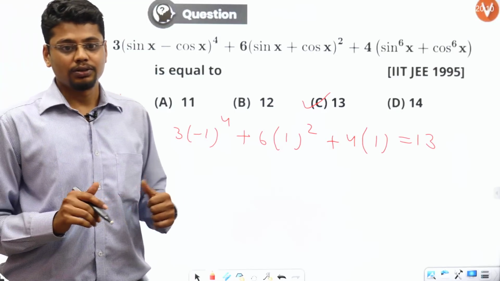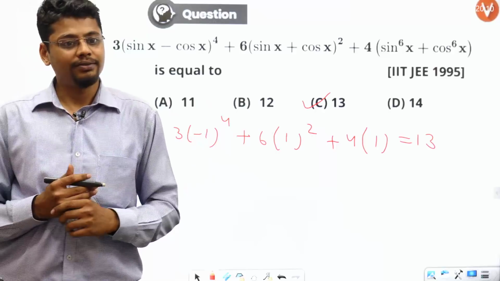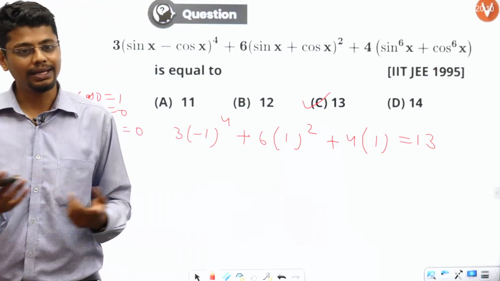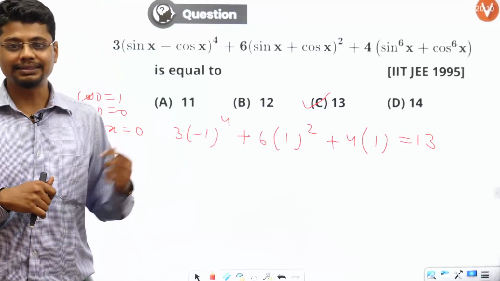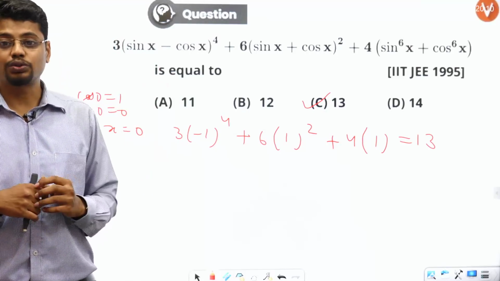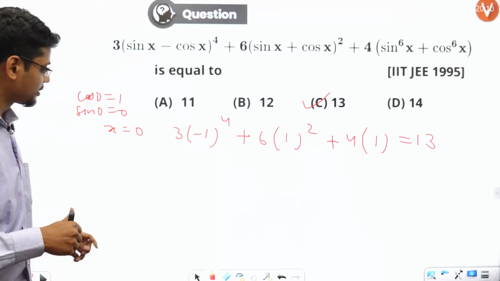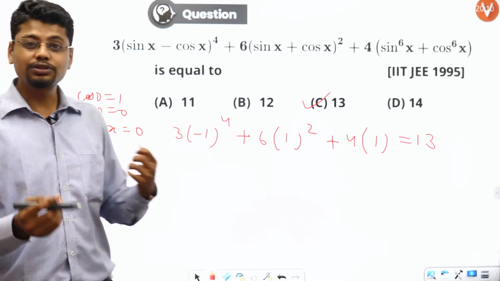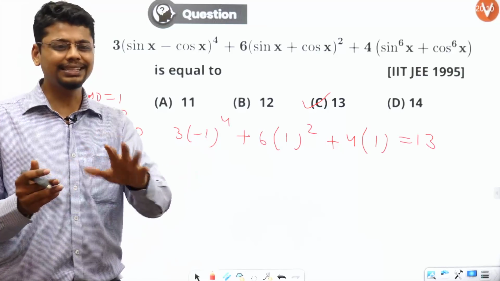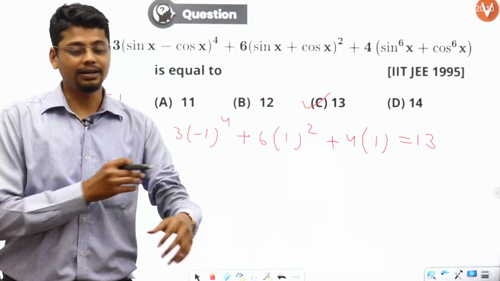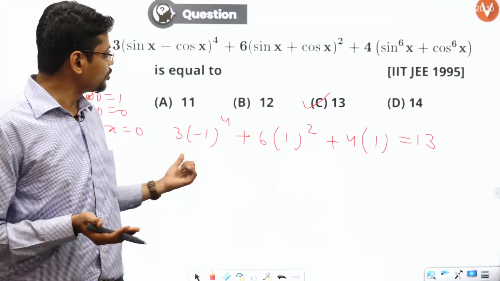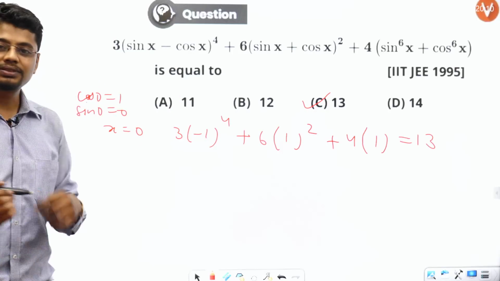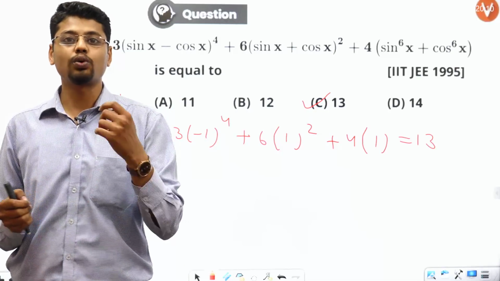Venkatesh Gunja is saying it is a good question, sir. Thanks for your appreciation. So C is the answer. You can still solve this question properly, and I want that we solve it properly also. C is the answer, got it. But how would you do it otherwise? You have to use sin square x plus cos square x equal to 1.